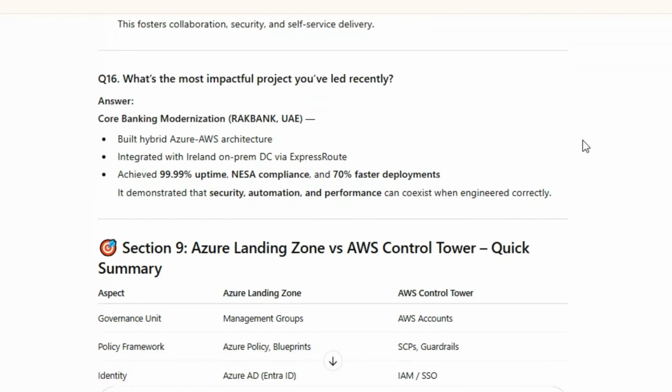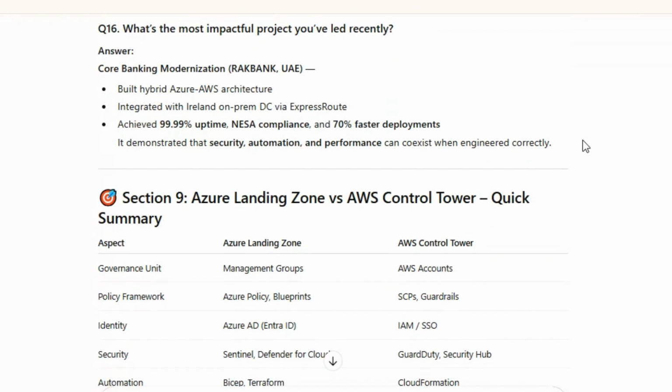Section 9: Azure Landing Zone versus AWS Control Tower. Quick summary. Aspect: Azure Landing Zone, AWS Control Tower. Governance unit: Management Groups, AWS Accounts. Policy framework: Azure Policy, Blueprints, SCPs, Guardrails. Identity: Azure AD/Entra ID, IAM/SSO. Security: Sentinel, Defender for Cloud, GuardDuty, Security Hub.